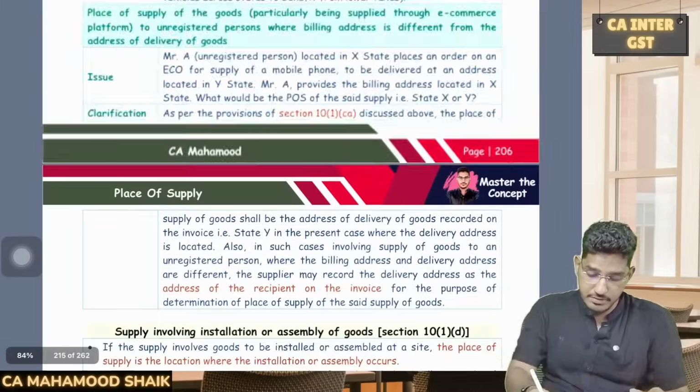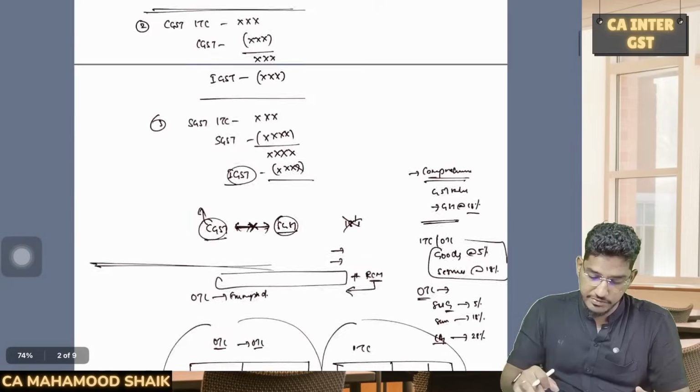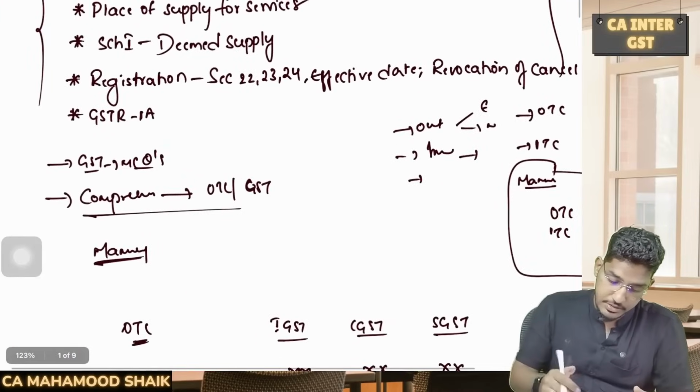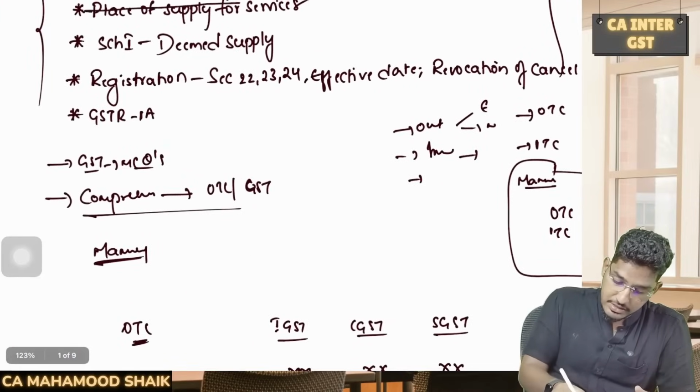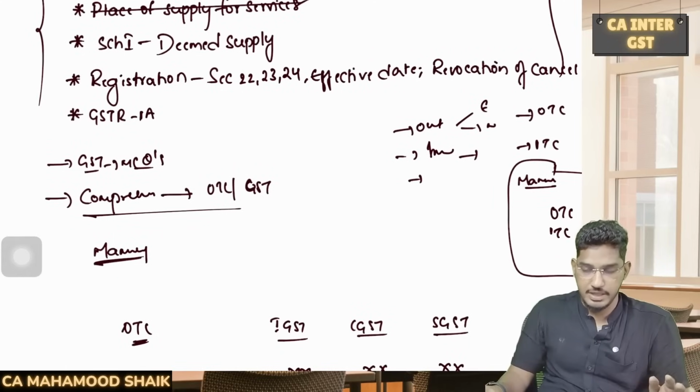So with this, we have covered one more topic from our agenda. We have wrapped up one more concept, which is the place of supply for services. Also, we have covered it. Clear, everyone? Right.